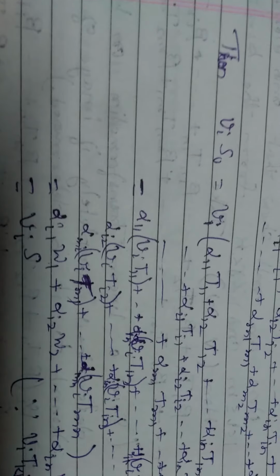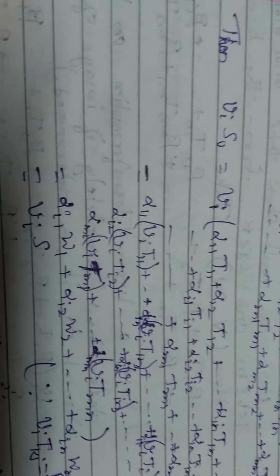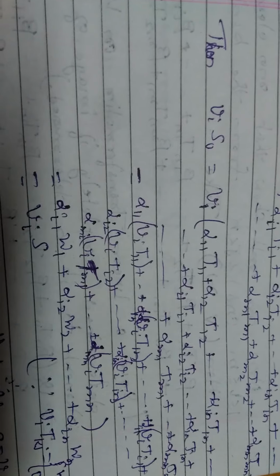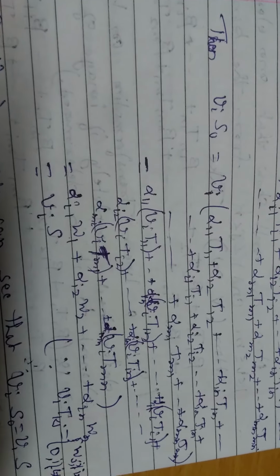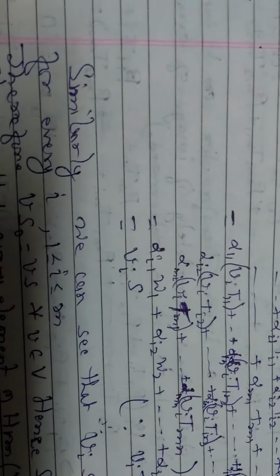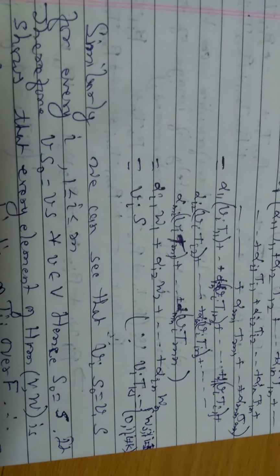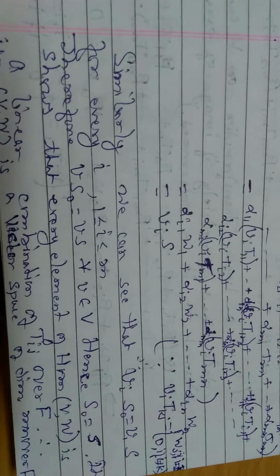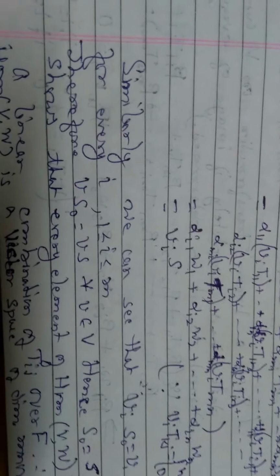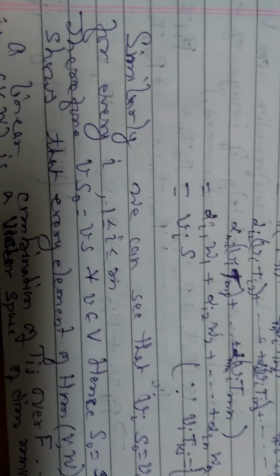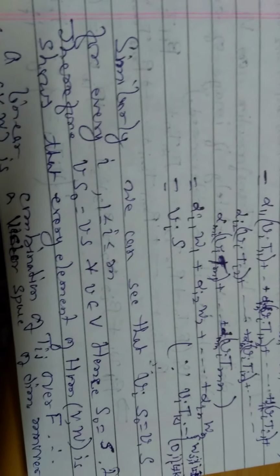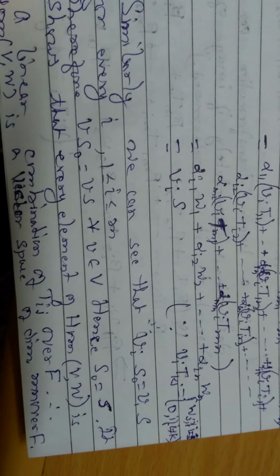So all the elements become 0 except alpha i1 w1 plus alpha i2 w2 and so on, alpha in wn, which is equal to vi S. Similarly, we can see that vi S0 is equal to vi S for every i, 1 less than or equal to i less than or equal to m. Therefore, vS0 is equal to vS for all v belongs to V. Hence, S0 is equal to S.